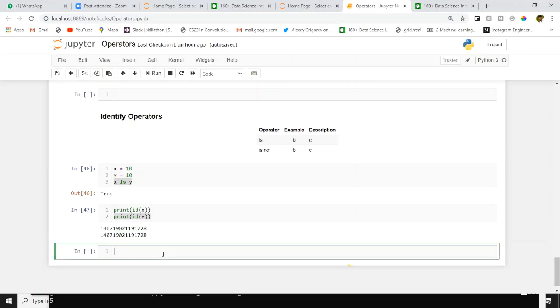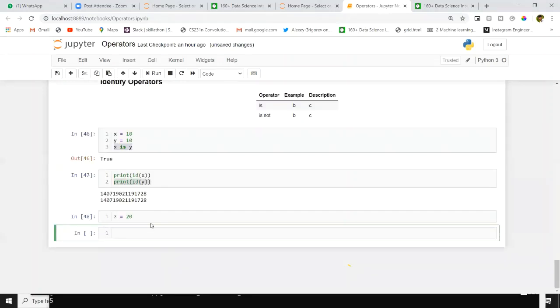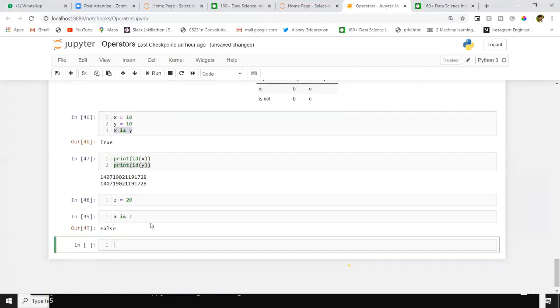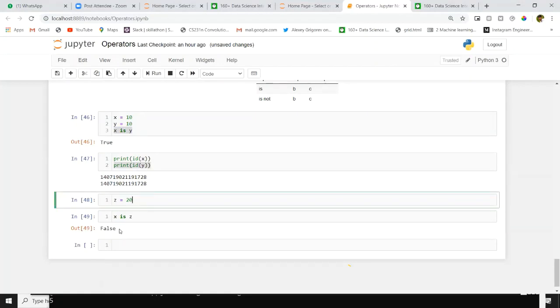Suppose I declare one more variable here, z equal to 20. Now I am giving x is z, we will get false. Why? Because x is referring to 10, z is referring to 20. Definitely these are two different objects. So we got the output as false.